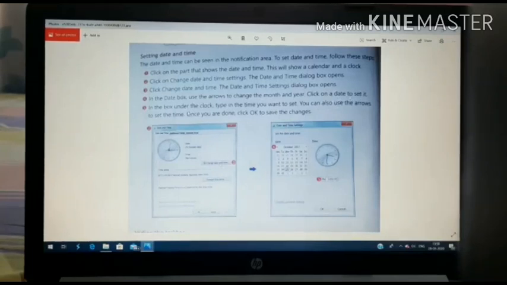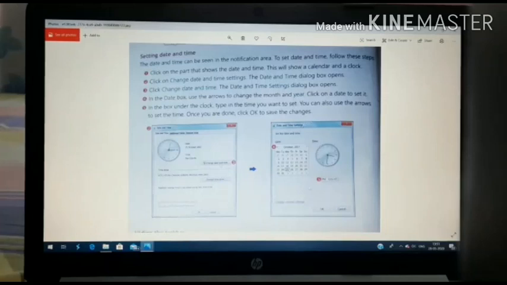Now in the box under the clock there is a box. Type in the time you want to set. Whatever time, the exact time that is going on, you have to write the proper timing over there, and you can also use the arrow to set the time. You can use the arrow for the movement of time or numbers if you want to put some there. Once you are done, click OK to save the changes.